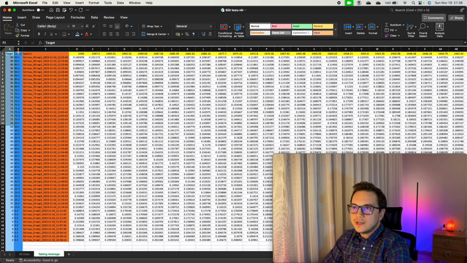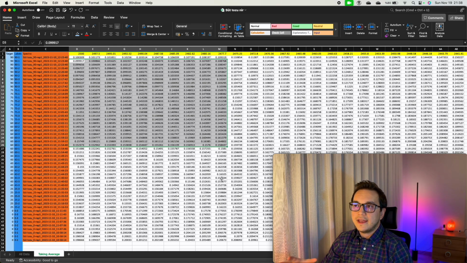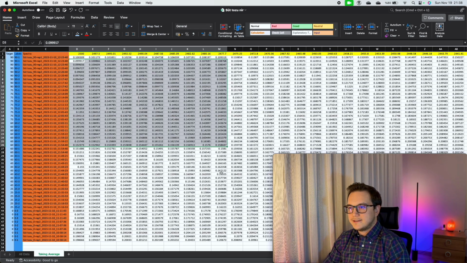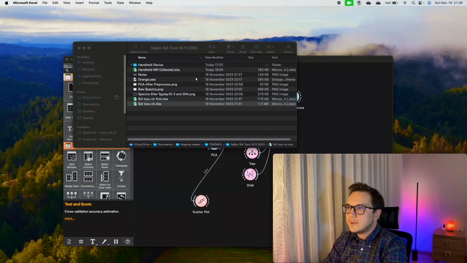In here you can see the labels. We have replicates, we have different samples. In here you can see different kinds of spectra. Those are the response data that we have, which means that they are the absorbances obtained for different wavelengths by using a benchtop NIR device. Okay, now we have our data in here. We can close this data. We don't need to make any changes.